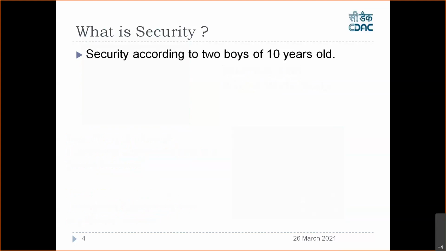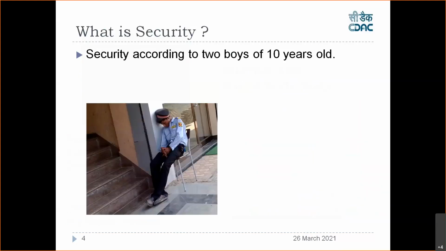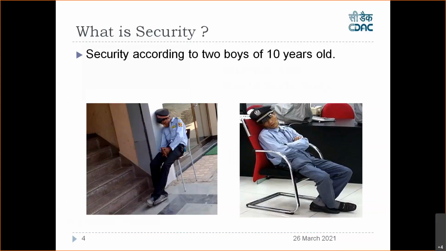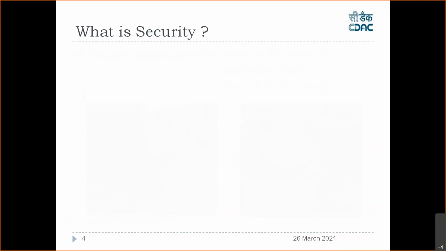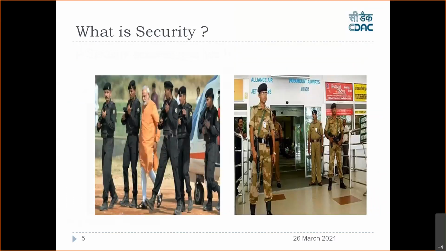Okay. Now let us talk about what security is. Security, according to two 10-year-old boys, is this: a security guard sitting and sleeping. You call it security as per these 10-year-old students. Again, a security guard is sitting. I asked the same question to my daughter. What is security? My daughter told me security is this: we have our great Prime Minister Modi ji, and the security guards are protecting him, and this is what you call security.